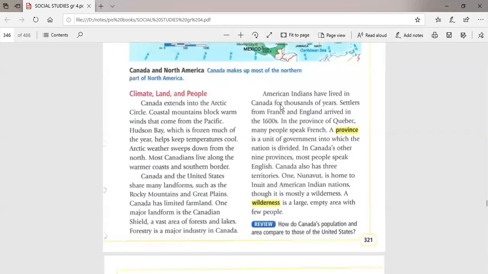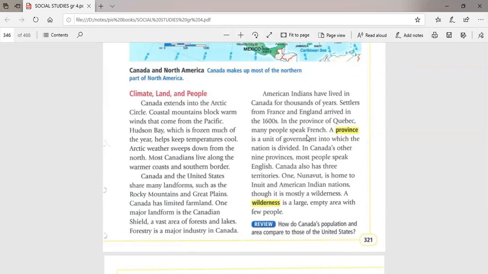Okay. The original people of Canada, as I told you, are the American Indians, and nowadays they are the Canadian people. The Canadian people speak the English language, okay, except one province, one area called Quebec. Those people speak the French language, okay? Why? Because Canada one day was settled by France.